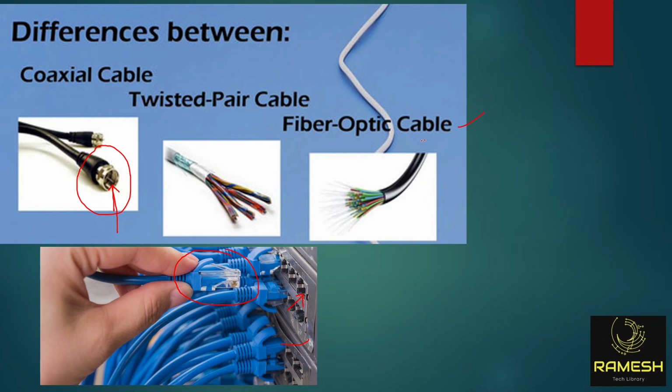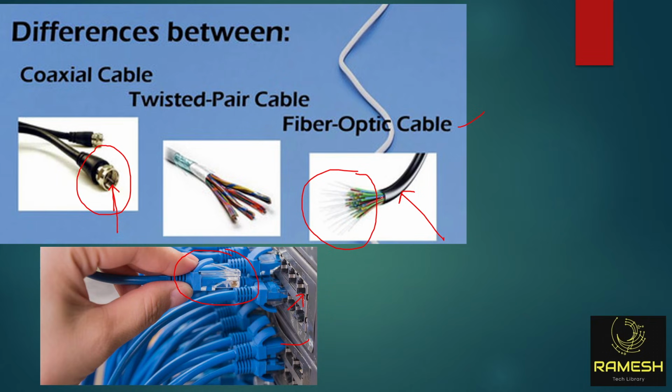And another one is fiber optical cable. You know about this cable, right? During the demo session, I explained it. Because of this fiber optical cable, you are accessing very high speed internet. If you take any internet connection, the internet service provider will lay a black color fiber cable at your home. At the end, he will do some splicing and you will see yellow color cables. If you see outside on the poles, especially in Hyderabad, there's a bunch of black color cables. Those are fiber optical cables.